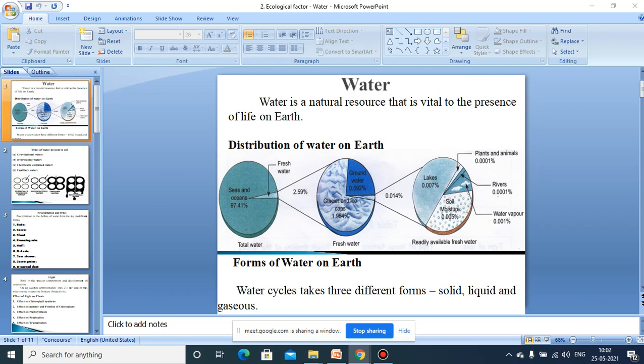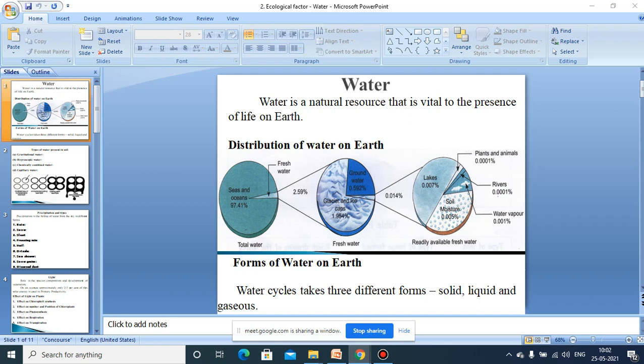The solid form of water, which is ice, as we have discussed, is found in the polar regions of the earth, and also as snow covering the tops of the mountains, and in glaciers. The liquid form of water is present in rivers, lakes, seas, and oceans. And the gaseous form of water is present as water vapor, which is present all around us, that is in the atmosphere, and also in the soil.